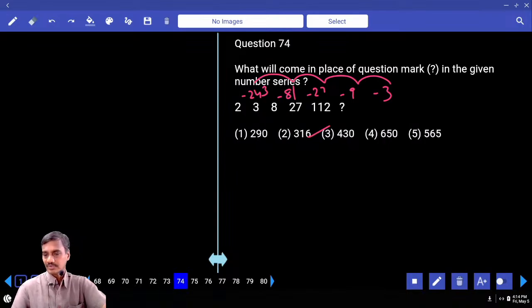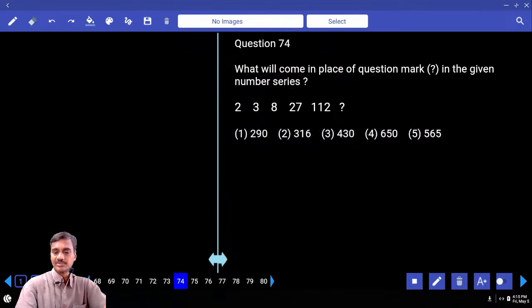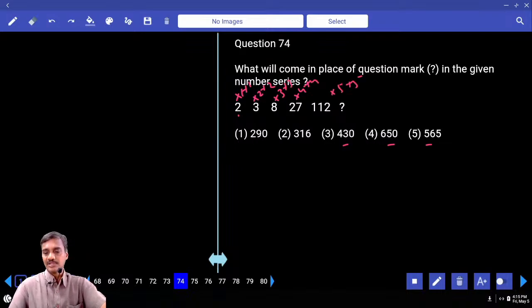Then 74. Now in this 74, the number starts with 2 and ends with 600, 500, 400. Which category does it match? Product or combination. Here, 2 into 1 plus 1 is 3. 3 into 2, 6 plus 2, 8. 8 into 3 plus 3. 27 into 4 plus 4. And into 5 plus 5. And 560 plus 5, 565, choice 5.